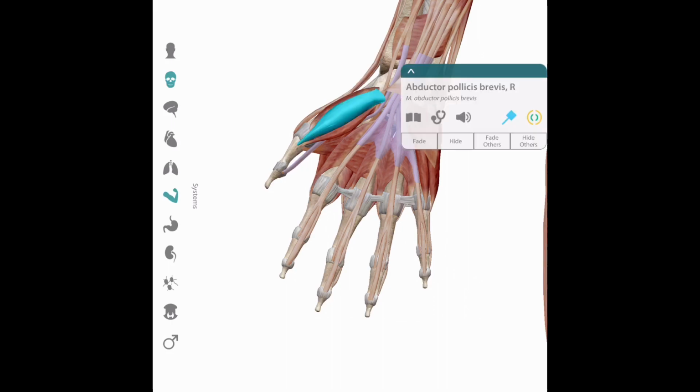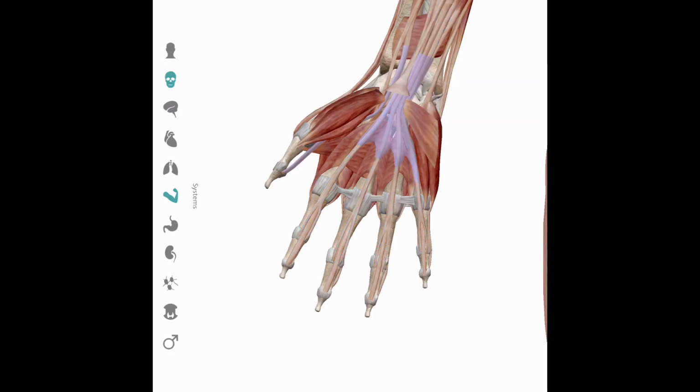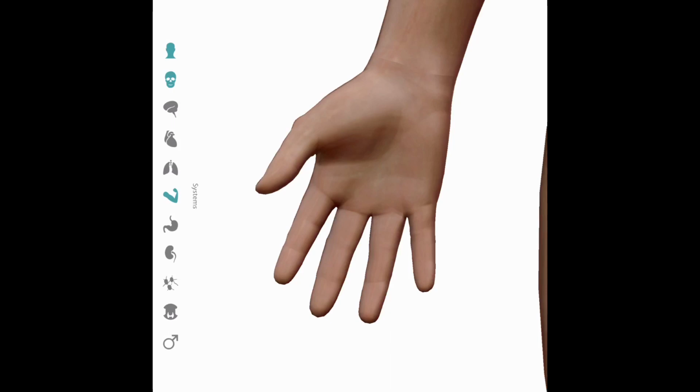There are several muscles. Muscles move the bones around, and they use tendons to move bones around. Tendons are strong bands of fibrous tissue which connect muscle to bone. And the overlying structure is the skin.